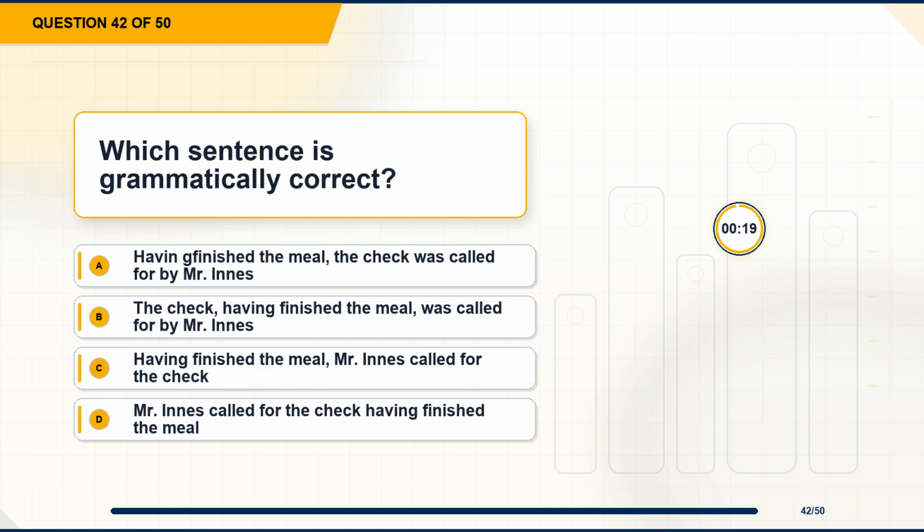Question 42. Which sentence is grammatically correct? Option A, having finished the meal, the check was called for by Mr. Innes. Option B, the check, having finished the meal, was called for by Mr. Innes. Option C, having finished the meal, Mr. Innes called for the check. Option D, Mr. Innes called for the check having finished the meal.